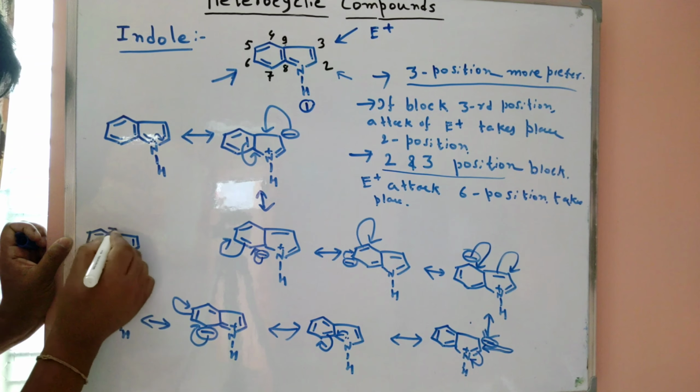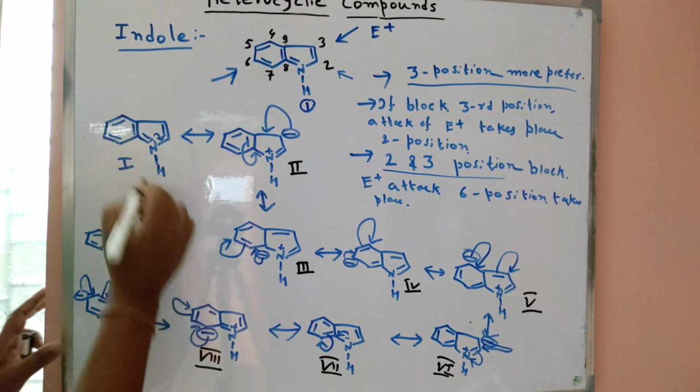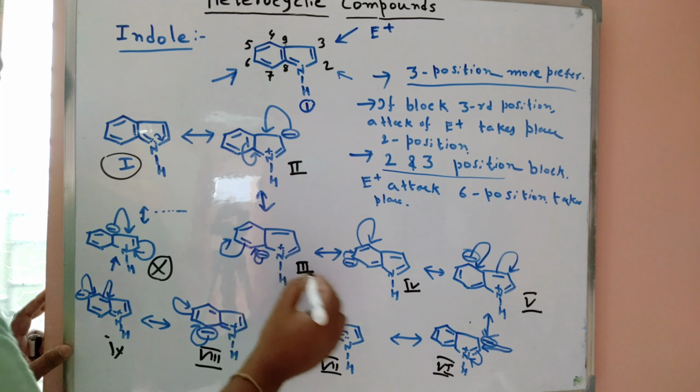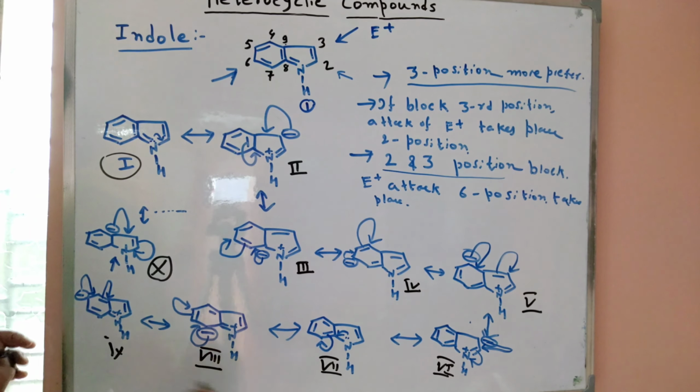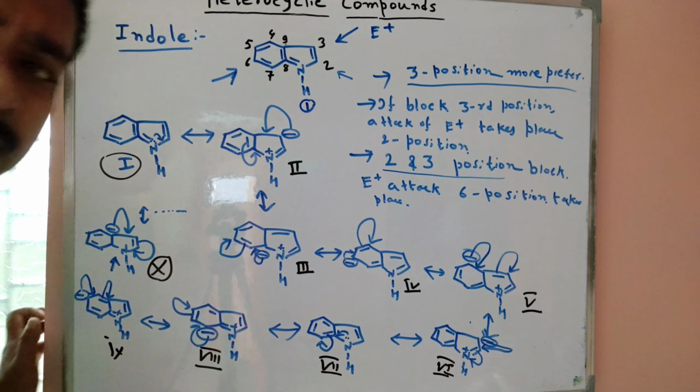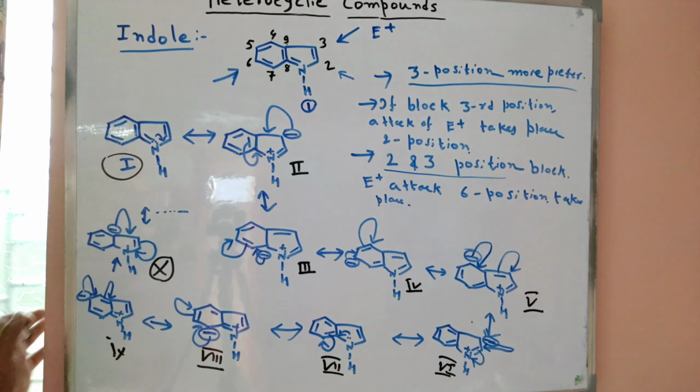So when you number our structures, this one is our 1, this one is our 2, this one is our 3, this one is our 4, this one 5, this one 6, 7, 8, 9, 10. So in total we get ten canonical structures here.